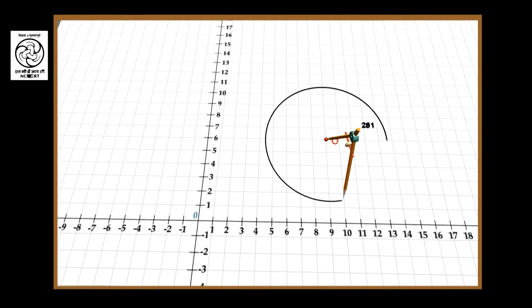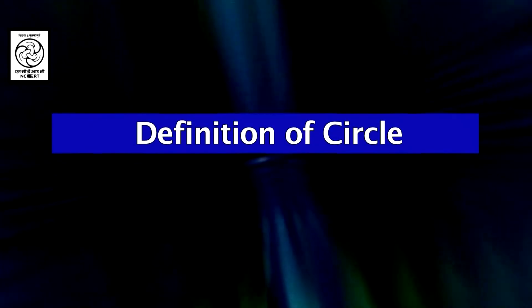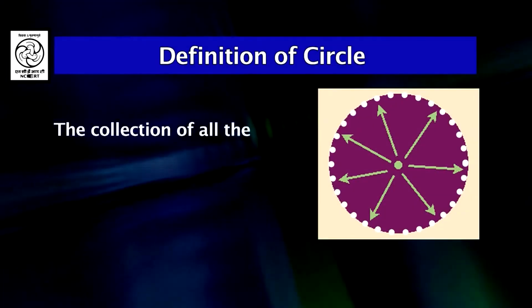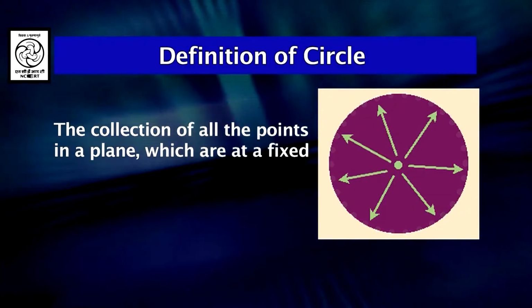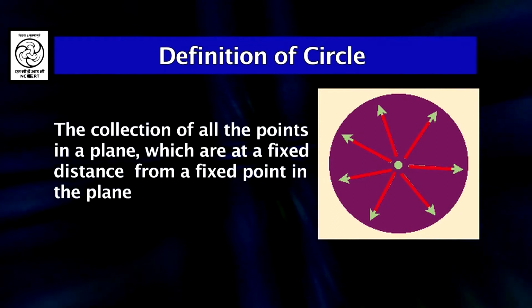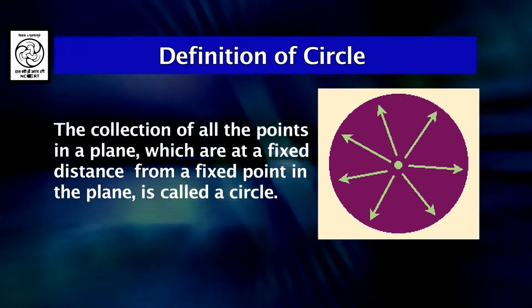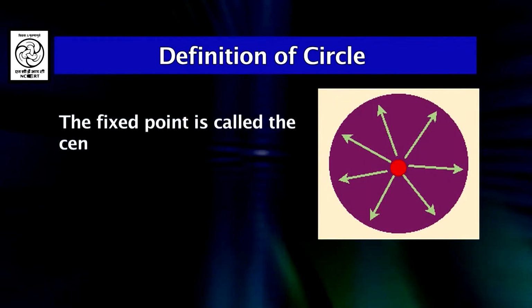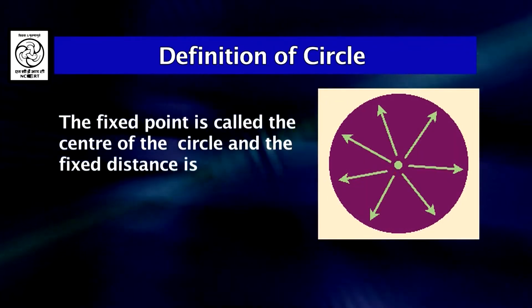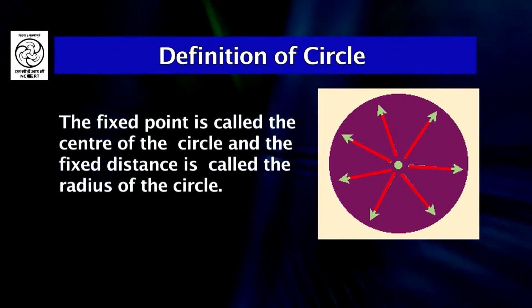So, when you move the tip of the pencil, what happens? The distance between the tip of the pin and the tip of the pencil remains constant, and this is the definition of a circle. A collection of all points in a plane which are at a fixed distance from a fixed point in the plane is called a circle. The fixed point is called the center of the circle and the fixed distance is called the radius of the circle.